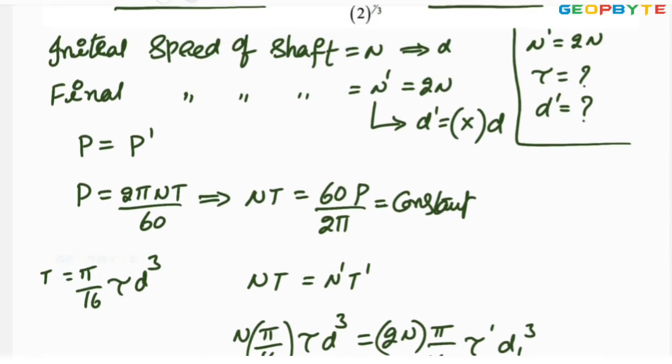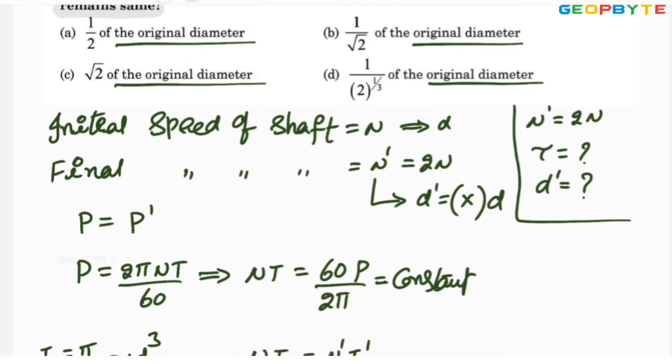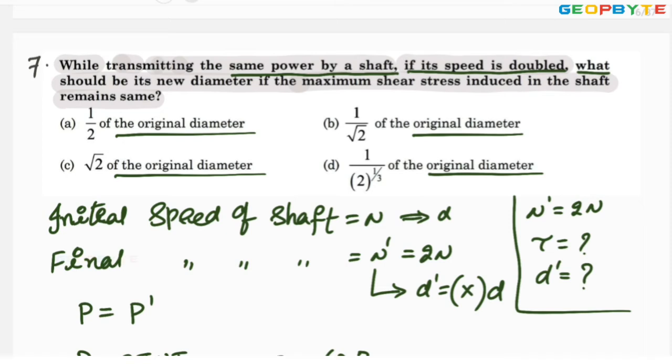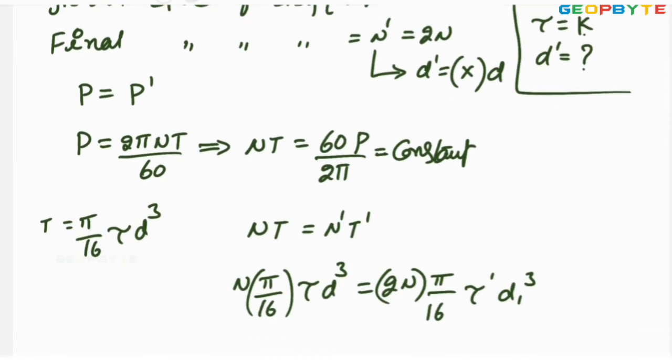What about the shear stress? If the maximum shear stress induced in the shaft remains the same, the shear stress tau remains constant. That means tau equals tau dash. Tau and tau dash are identical.